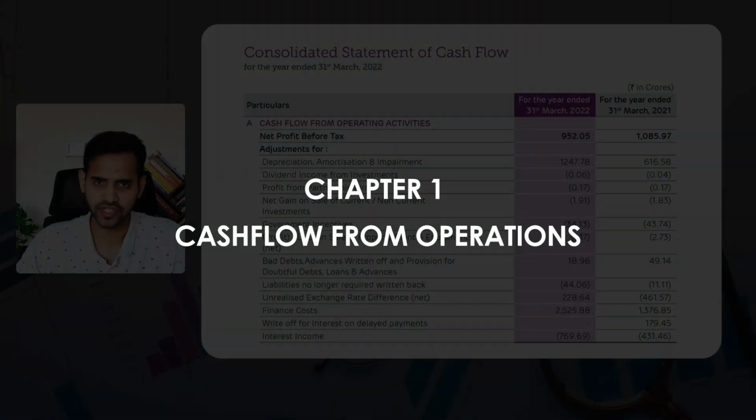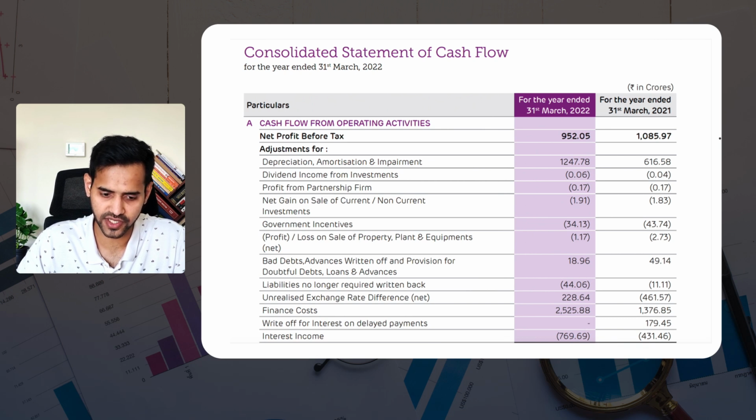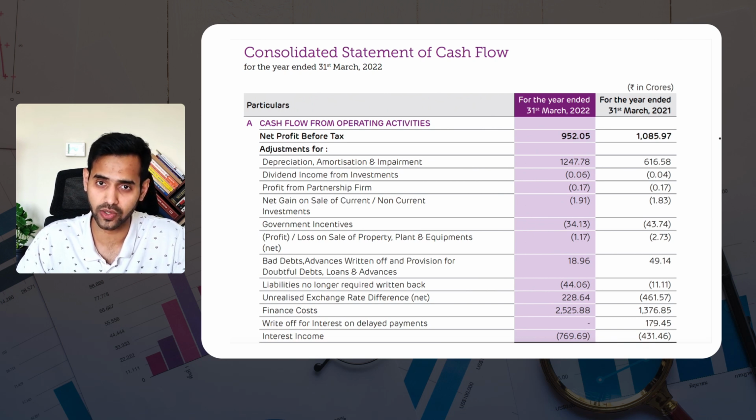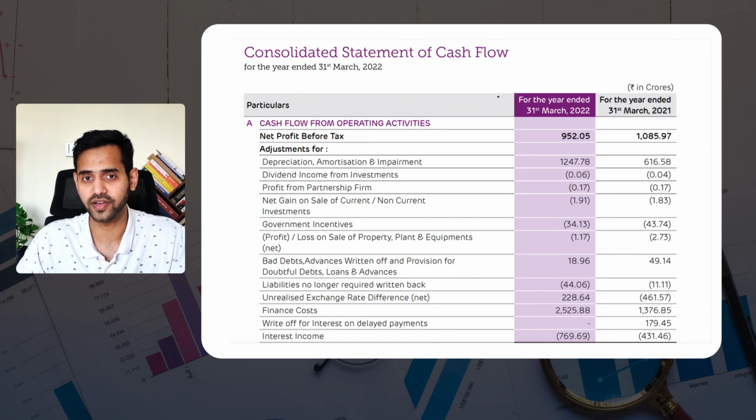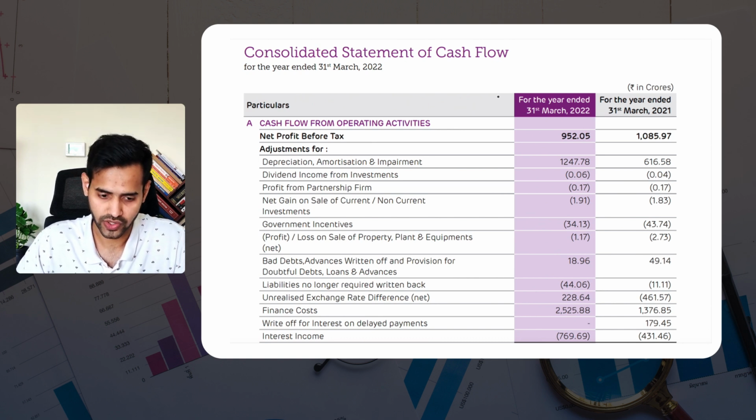This is how the cash flow statement of Adani Enterprises looks. If you see this, the net profit is the first starting point. In our example, 20 crore was the first starting point from where we reached 50 crore. So this in our example was 20 crore. For Adani Enterprises, it is 952 crore.